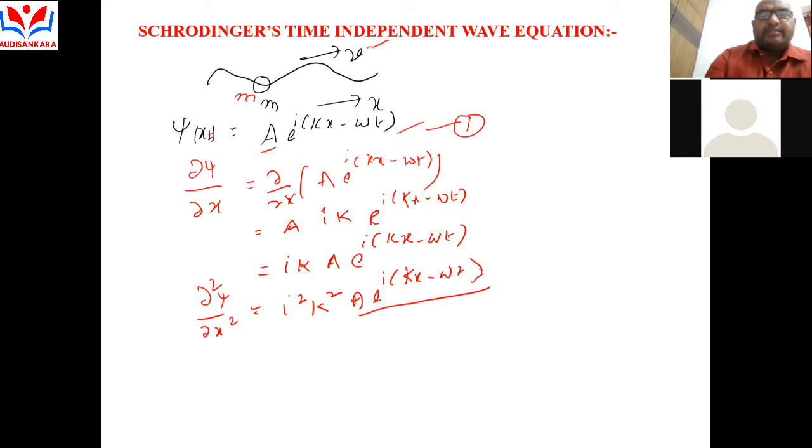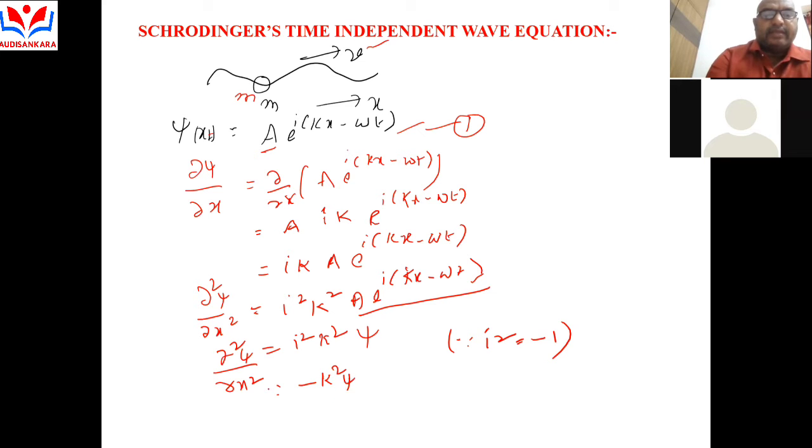Since A e power i(kx minus omega t) is psi, that is i square k square psi, where i square is equal to minus 1. So dou square psi by dou x square is equal to minus k square psi, that is equation 2.